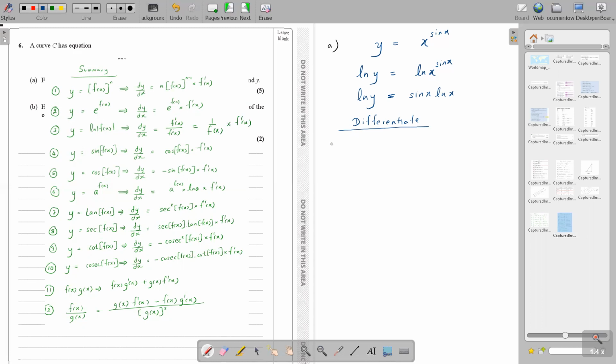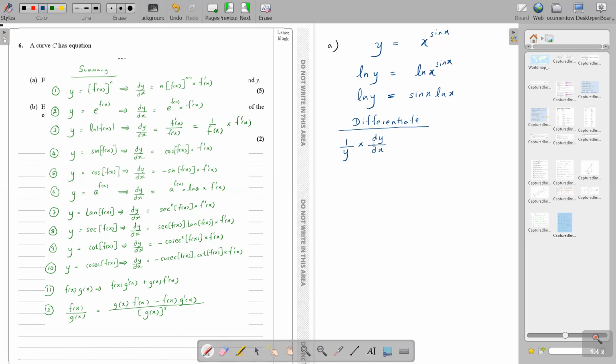So ln y, how do you differentiate? We differentiate with respect to x. Okay, so y becomes dy by dx when you differentiate. So for ln y, first apply 1 over whatever is inside, right? ln f(x), yes, 1 over f(x). So ln y gives 1 over y, into now differentiate y. What's the differentiation of y with respect to x? When you differentiate y with respect to x, you get dy by dx.